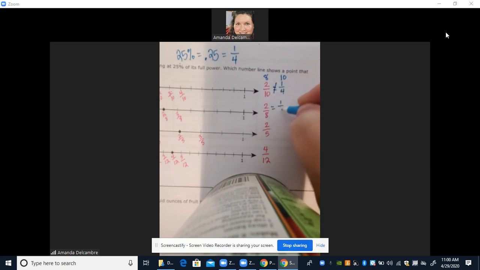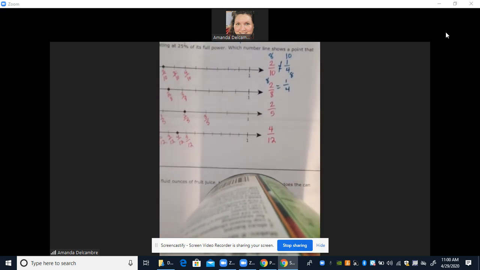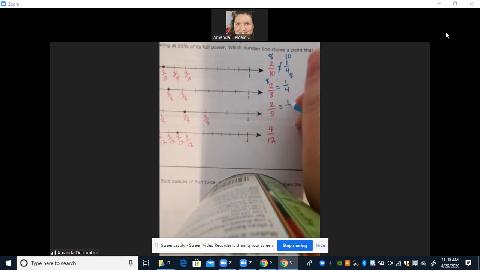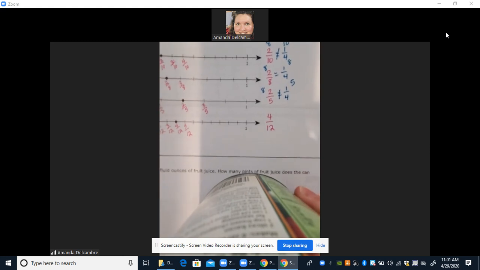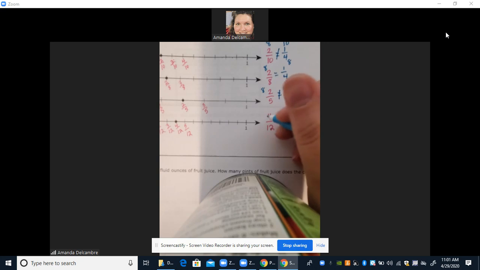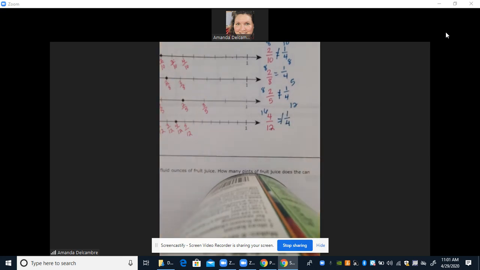Is 2/8 equal to 1/4? 8 times 1 is 8. 4 times 2 is 8. Are those two equal? Let's continue on. 2/5. Is that equal to 1/4? 5 times 1 is 5. 4 times 2 is 8. Are 8 and 5 the same? And 4/12. Is that the same as saying 1/4? Well, 4 times 4 is 16, and 12 times 1 is 12. Are those two the same? So which is the only number line that gave me the same number?